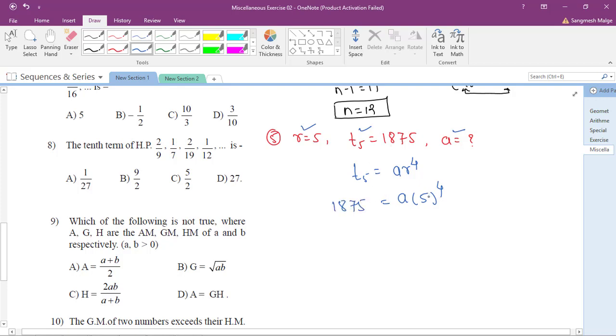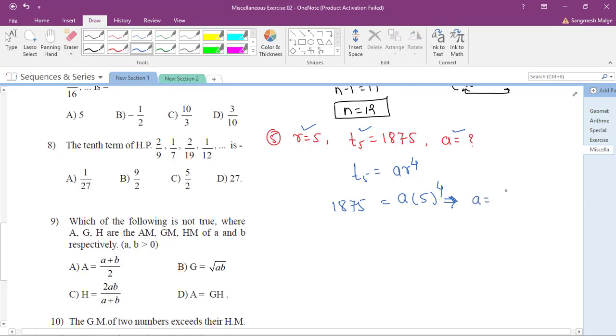The only thing is, now you have to divide 1875 by 5 raised to power 4. Do not open 5 raised to power 4 in the exam. I will write in detail.